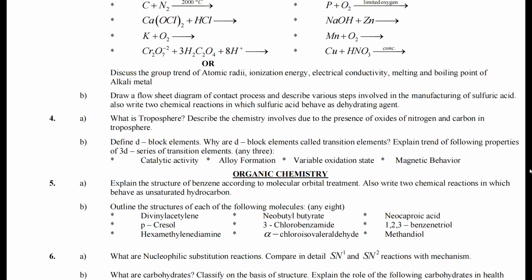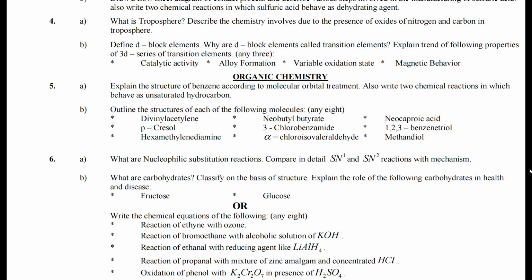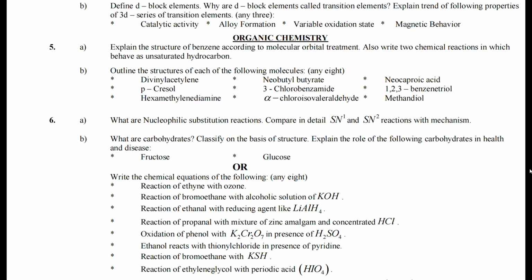Same goes for the organic chemistry. It also has two detailed question answers, each with part A and part B. If you select question number 5, then for question number 5 you have to attempt part A as well as part B. It is not possible that you attempt one part of question number 5 and one part from question number 6. If you do such a thing in your board examination, then your marks will be deducted. Complete questions, which means both the parts from one question must be attempted.